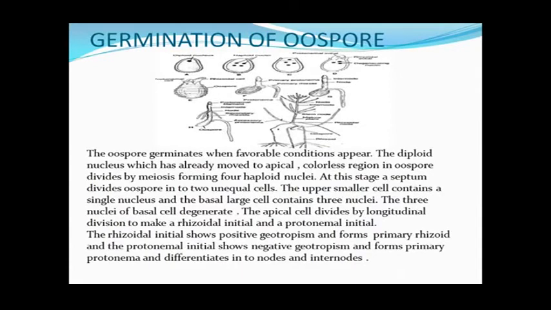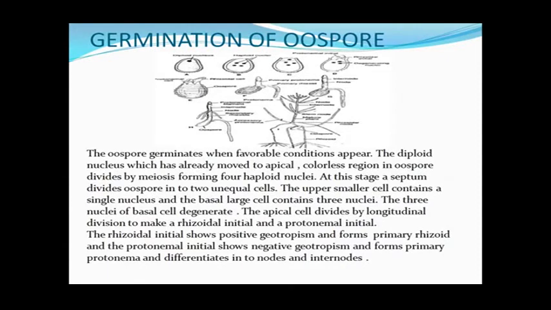The rhizoidal initial divides and redivides to form a filament-like structure, and this filament is called the rhizoid. This rhizoid gains positive geotropism and moves towards the muddy substratum of the pond. The protonemal initial also divides and redivides and forms a filament-like structure which is called protonema.